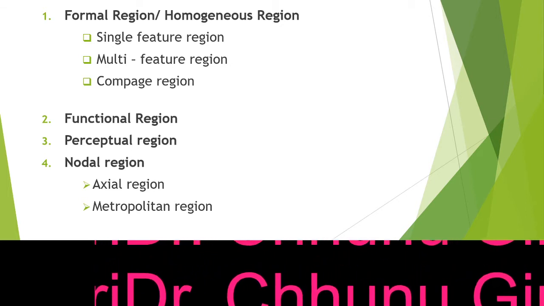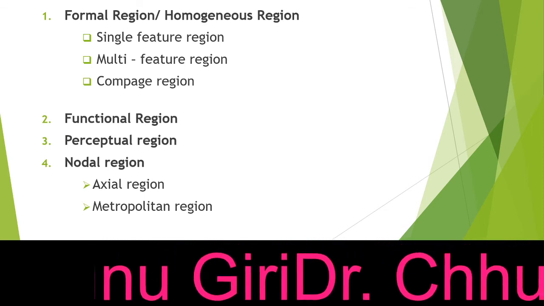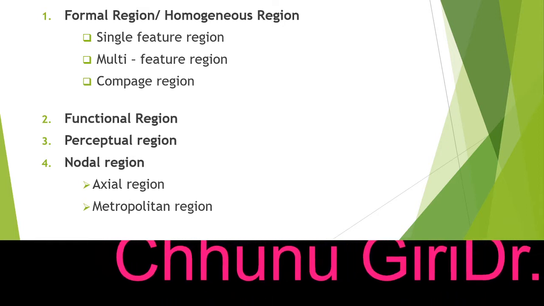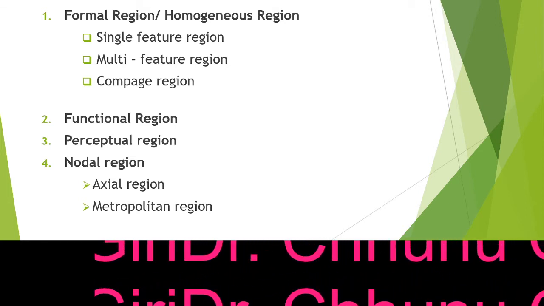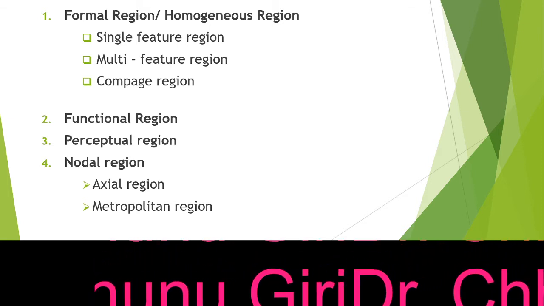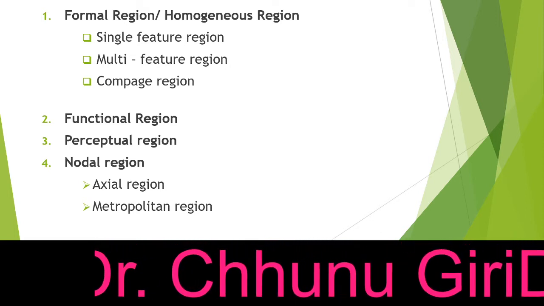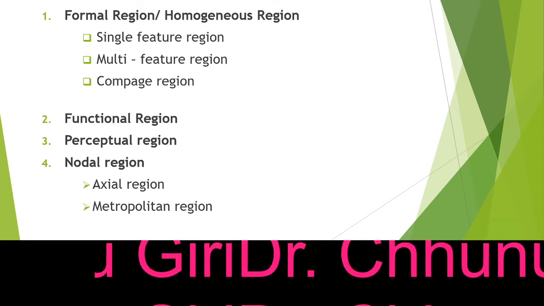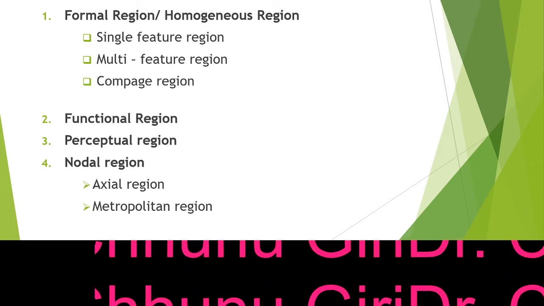Formal regions are those regions which are delimited based on the homogeneity of physical, cultural, political and social factors, okay? While dividing the area into regions, similarities or homogeneity has been taken into consideration. So the regions have been divided based on the homogeneity in terms of physical factors, social aspects, economic aspects, or political aspects.